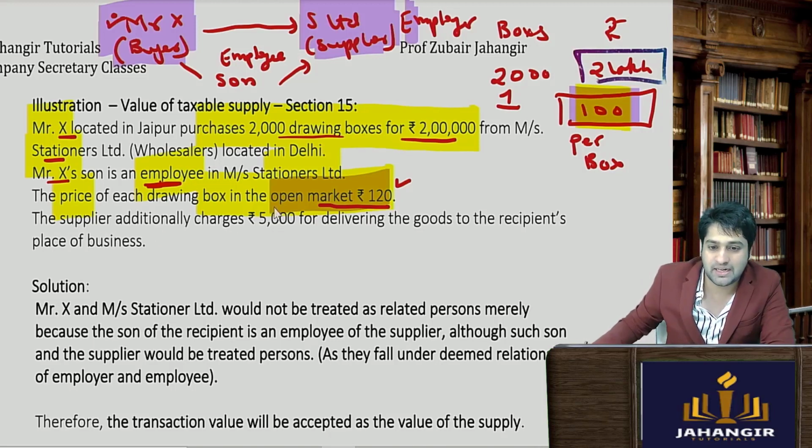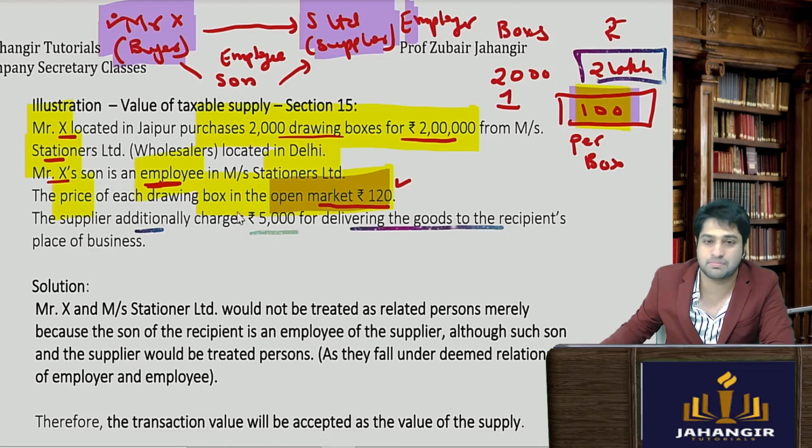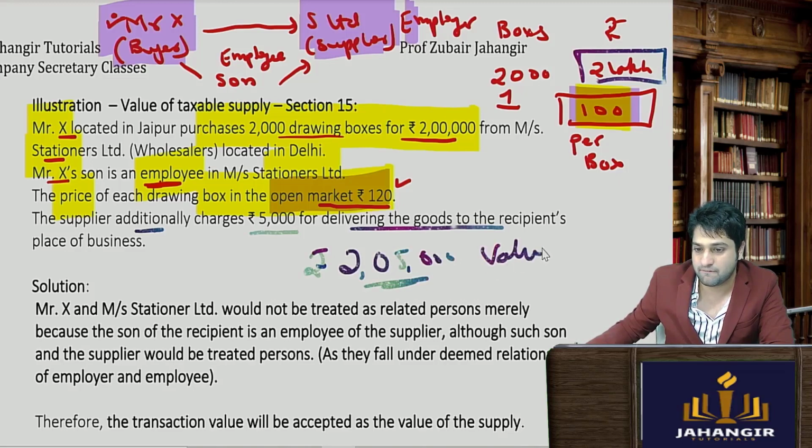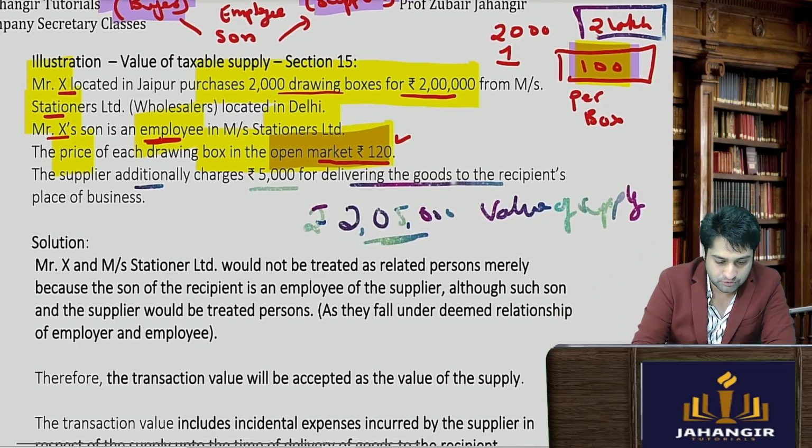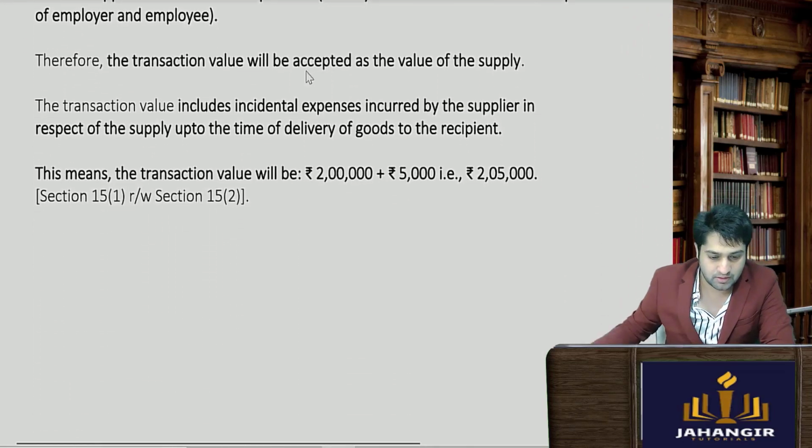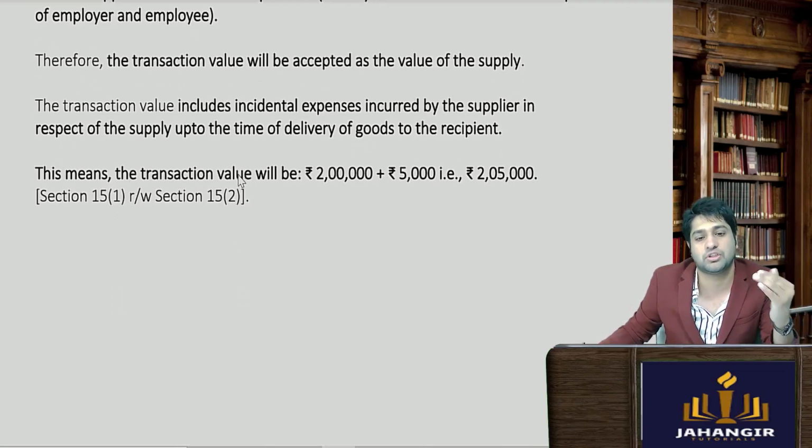The supplier additionally charges 5,000 rupees for delivering the goods to the recipient's place. So in addition, we can say that the value of supply is 2,05,000 rupees. Simple. So that is what they have given you, that incidental price such as transportation should be included.